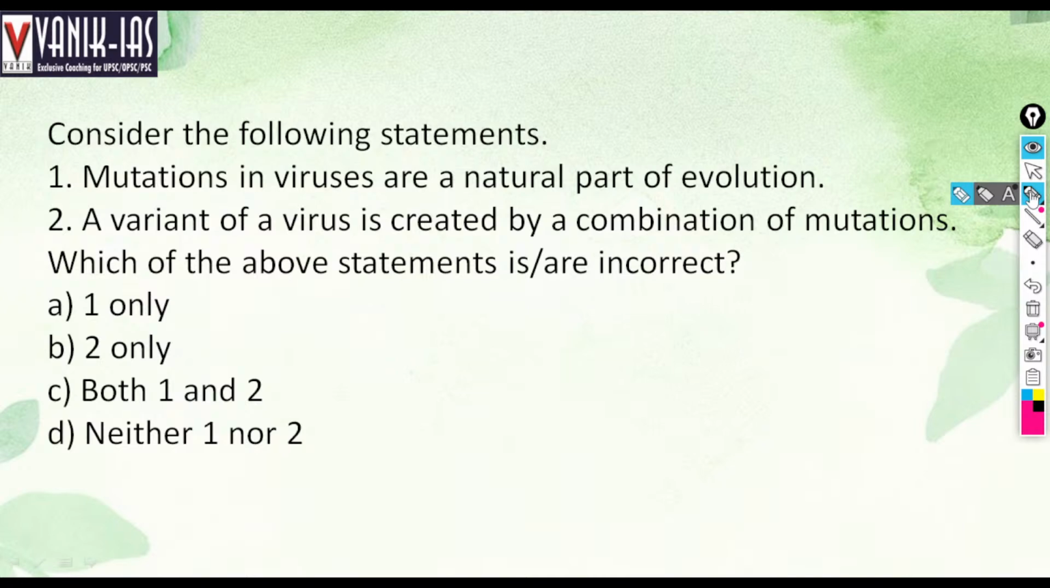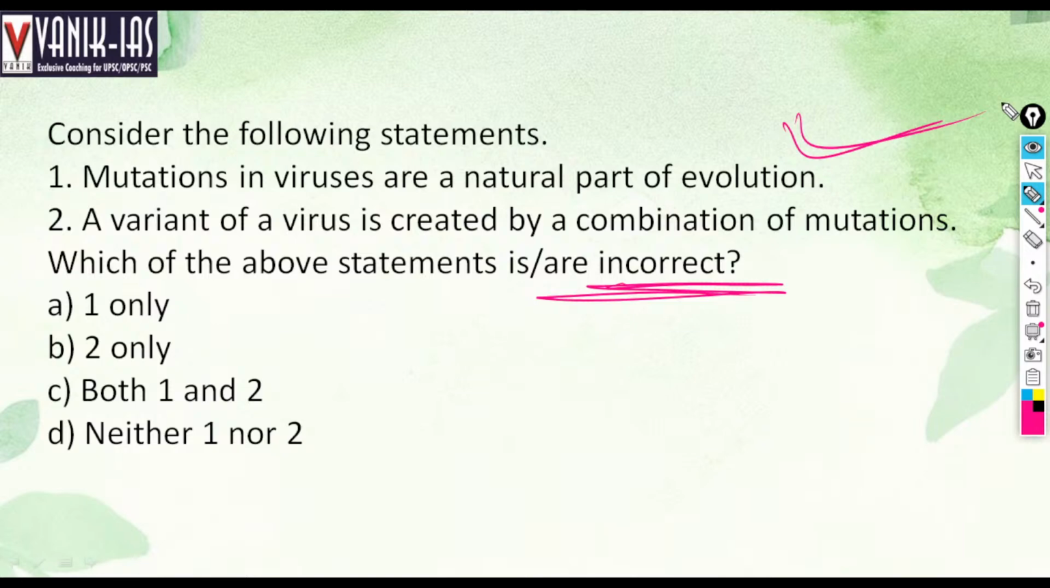Consider the following statements. Mutations of viruses are a natural part of evolution. A variant of a virus is created by a combination of mutations. Which of the following statements are incorrect? See, they have asked for incorrect statements, so both these statements are correct here. Yes, mutation of a virus is a natural part of evolution. We see in the case of COVID-19, various variants have been created automatically. Nobody is creating new variants of these viruses. They are automatically getting mutated.